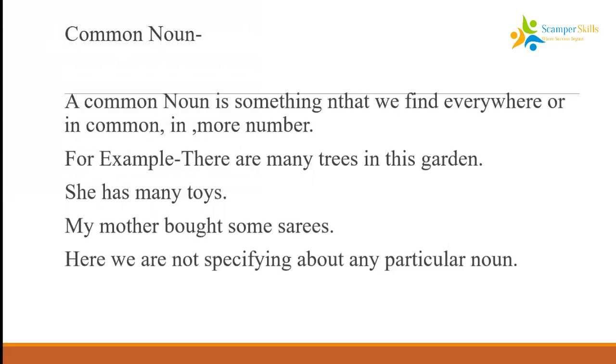For example, I have given here, there are many trees in this garden. She has many toys. My mother bought some saris. Here, I am not talking about what trees are there, in which garden, what toy, and what kind of saris. I am writing in general that there are trees in some garden and somebody has a lot of toys and mother bought some saris. Here we are not specifying any particular noun. That is why it's called a common noun.